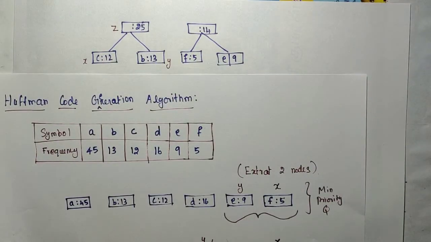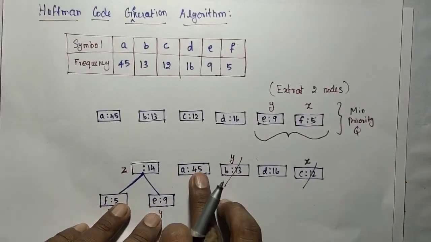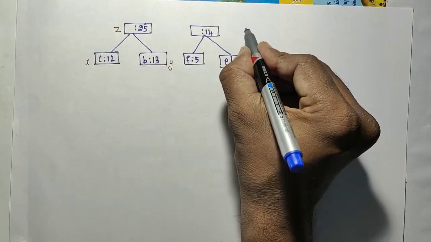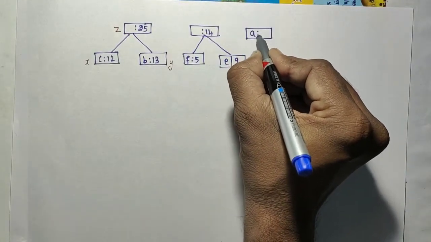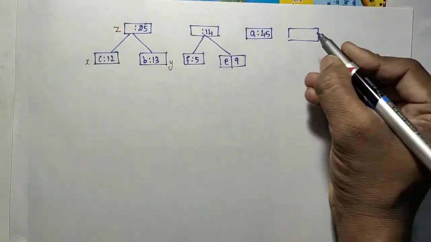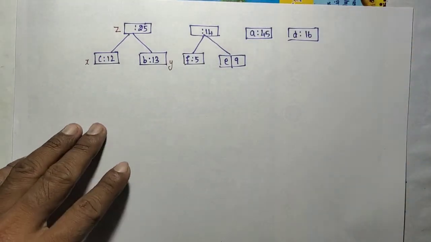Okay. So 14 and existing will be what? 45 and then what? 16. A45 and what? D16. Okay. So now this is the result.